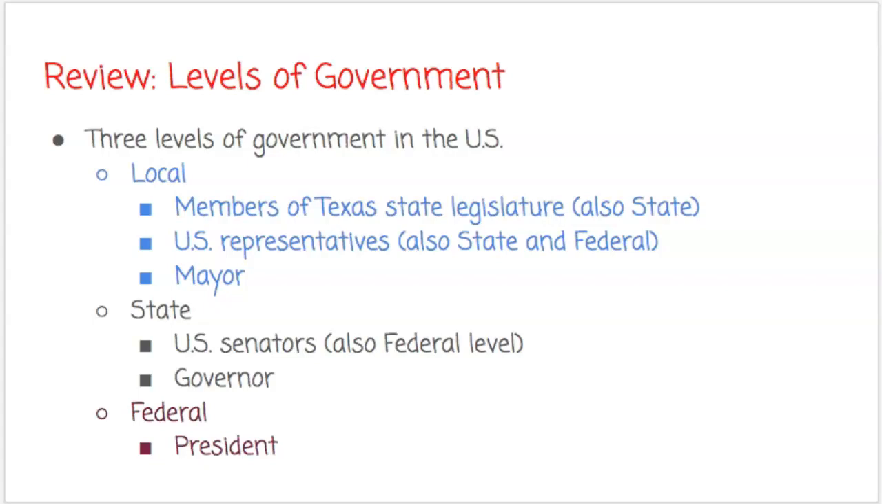Then at the state level, we have U.S. senators who also represent us at the federal level. And then we have a governor who is the leader of our state government. And then at the federal level, we have a president. Of course, we also have Congress, which is where senators and representatives represent us. And then we also have the judicial level where we have the Supreme Court.